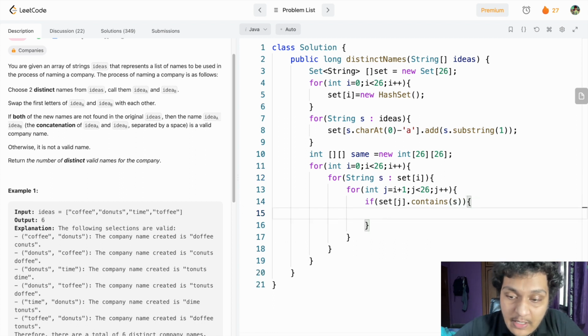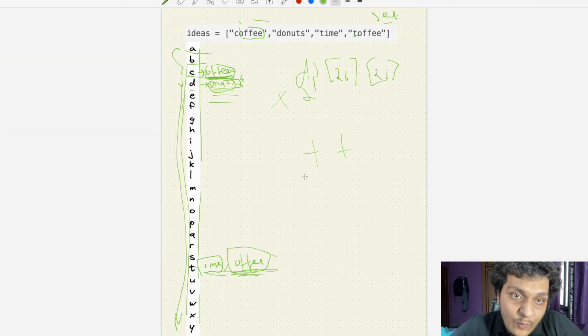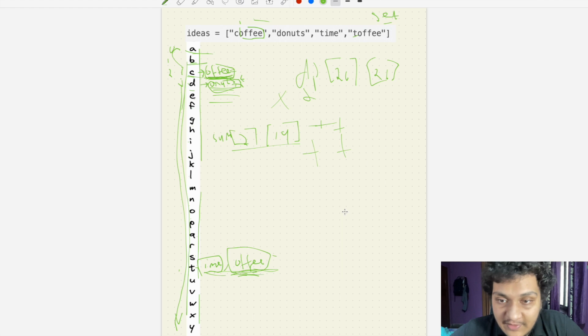Go to the same I and J plus plus. This much only. What I did here, I did a DP, and whenever, what is this here? Array of 2, and array of 19. So same. We have same of 2 and 19. So what I can say, these both are equal, so increase the value plus plus. I hope I'm clear here.